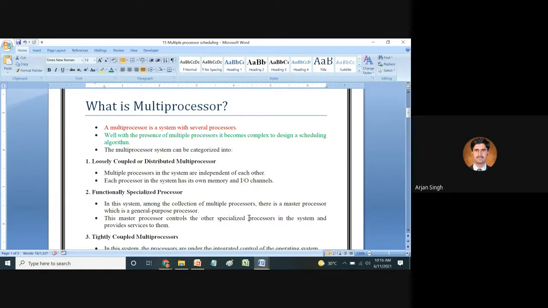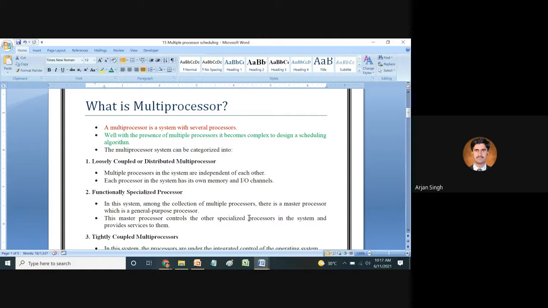Multiprocessor systems can be categorized into certain parts, like loosely coupled or distributed multiprocessors. Loosely coupled means the multiple processors in the system are independent of each other. They are not dependent on each other. Each processor in the system has its own memory and input output channels.